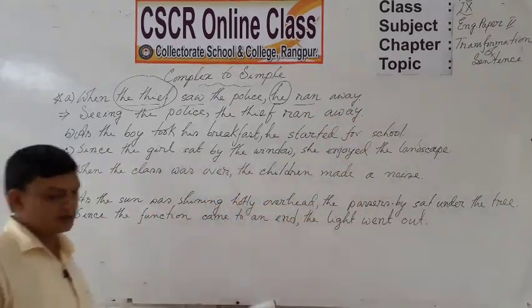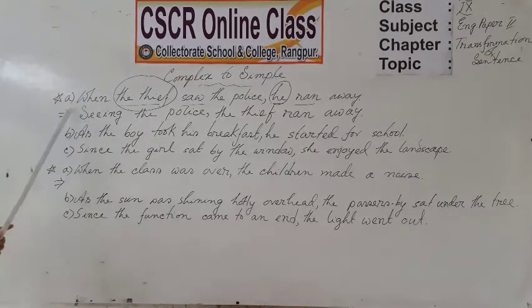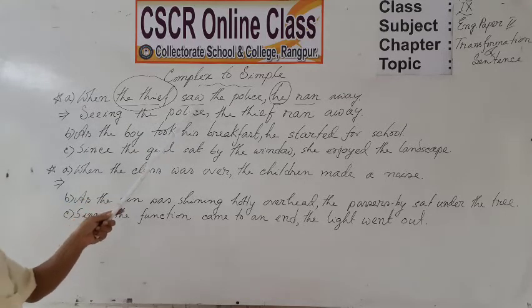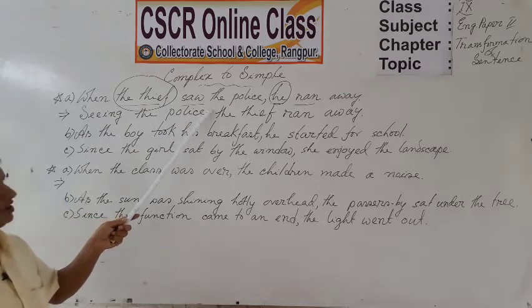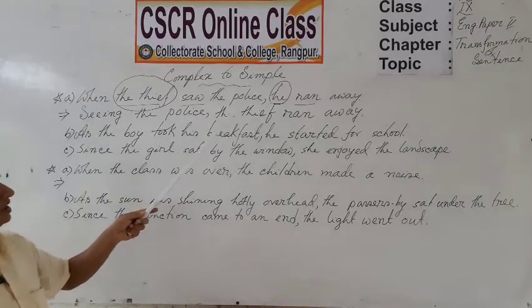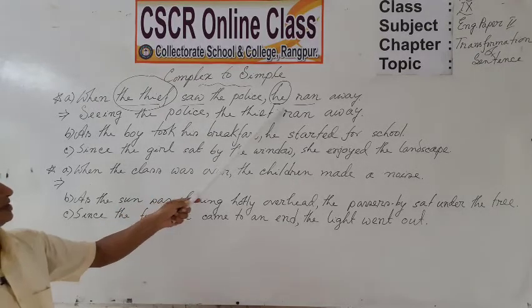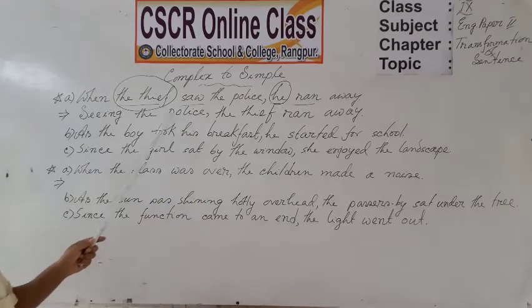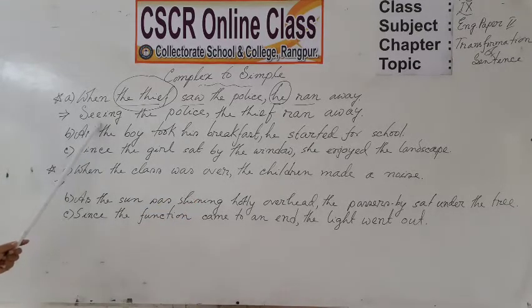So, dear students, if in your sentence you can find when, then look at the two finite verbs. If the two finite verbs are held one after another and the two subjects refer to the same person, then you can start your simple sentence with the present participle of the first finite verb.